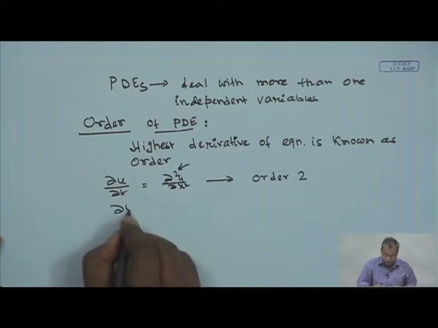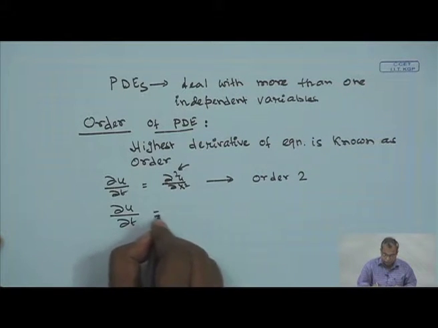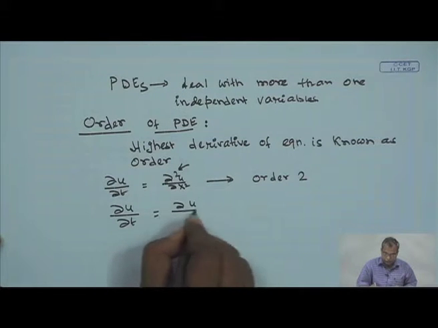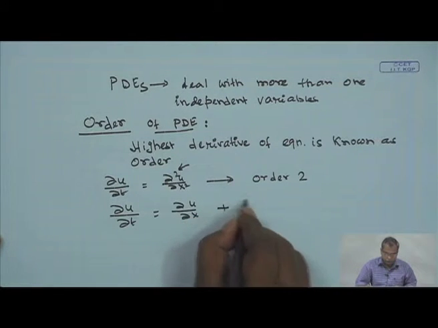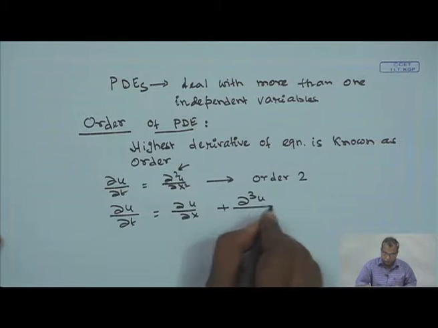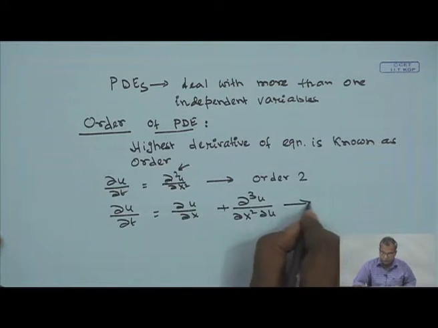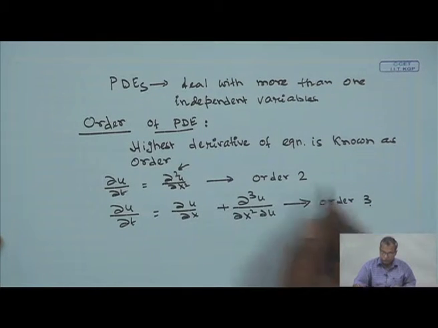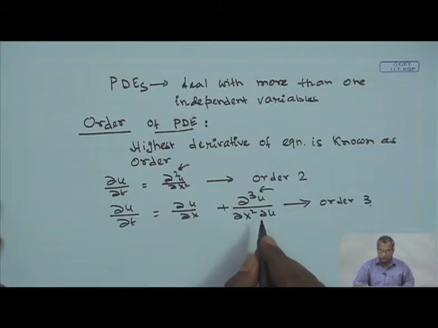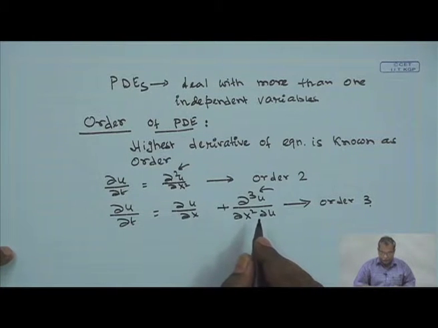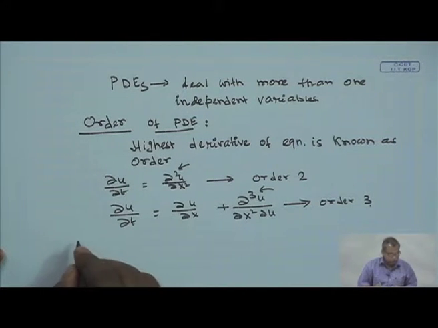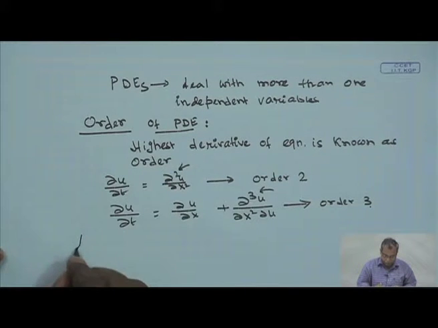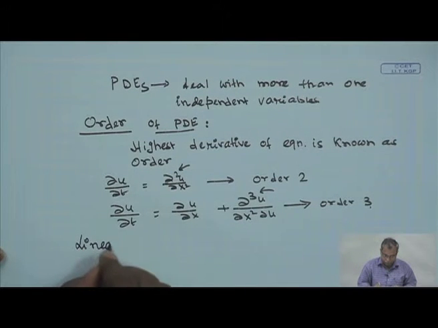Then, del u del t is equal to del u del x plus del cube u del x square del u. In this partial differential equation, the order is 3, because the highest derivative appearing in the equation is of order 3. Next, we will be looking into linear and homogeneous linear partial differential equations.